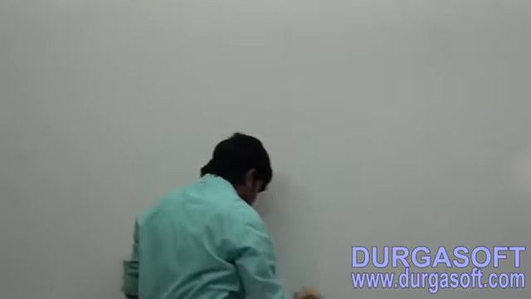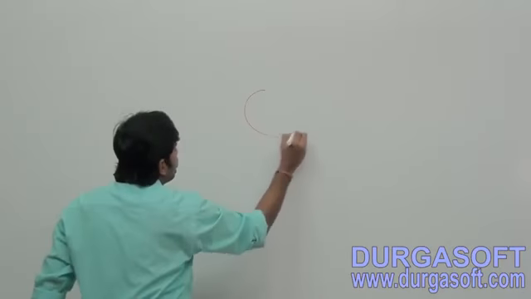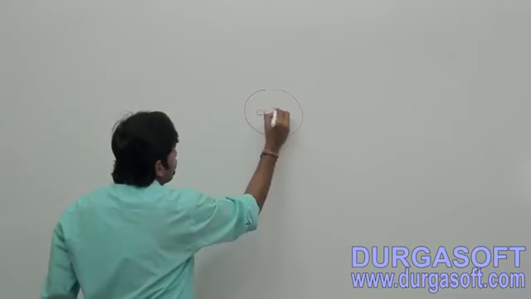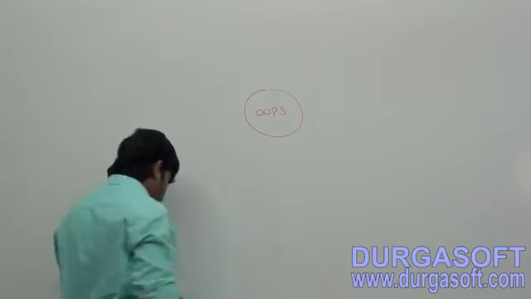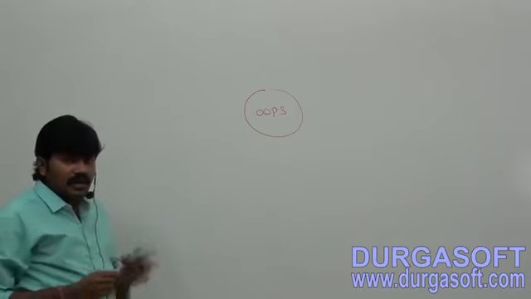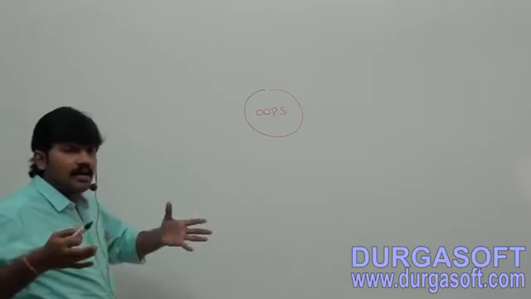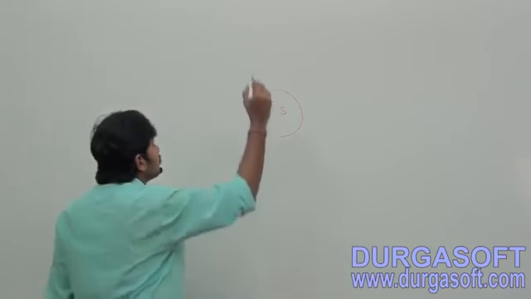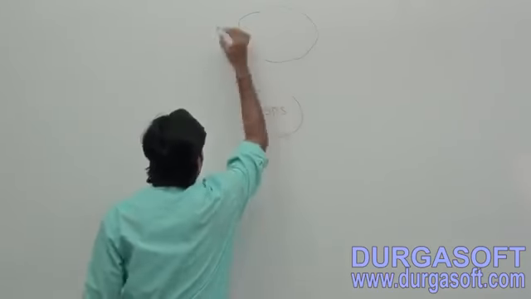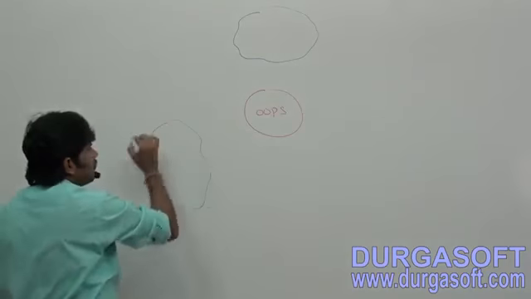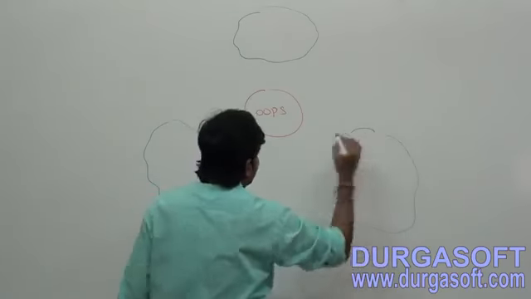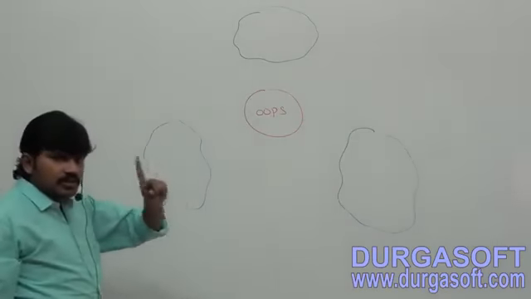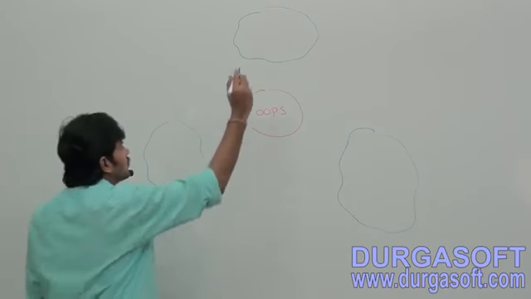If you consider OOPs, there are three concepts that act as pillars of OOPs. Three major, important concepts. The first concept, encapsulation, we covered in the last session.